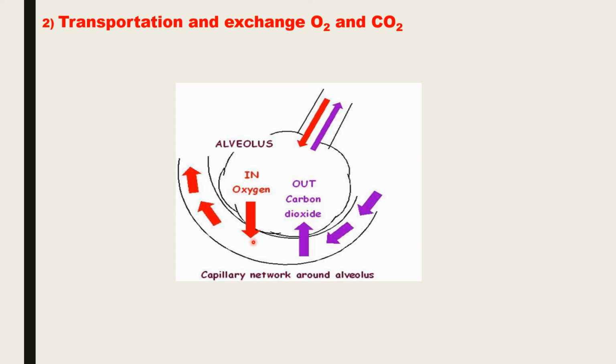At the same time, the blood also transports carbon dioxide from the tissues into the lungs. So this is the blood vessel which has brought the blood containing carbon dioxide from the cells and tissues, and from the blood vessel it enters into the lungs, and from the lungs the CO2 is expelled out during the process of exhalation. So blood helps in transportation and exchange of oxygen and carbon dioxide.